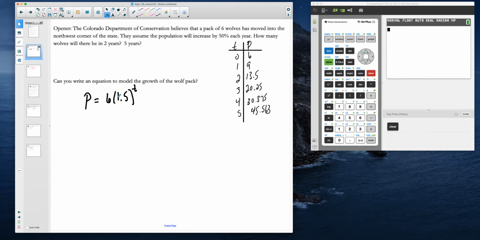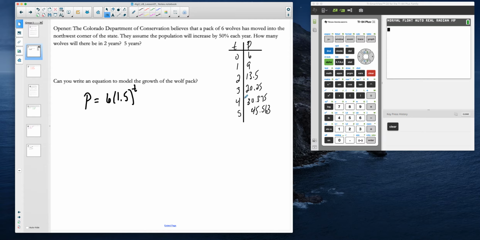And then what we talked about is that we have a number inside here that's being raised to a power, and this is our growth or our decay factor, depending on whether we're going up or down. And so 50% is really equivalent to 0.5. So what you will see is if you do this equation, you get the same values that we get here. And that's really the point of the lesson, is that we don't necessarily want to have to go through a table of values every time. We want to be able to create that model and use that model to predict for any point